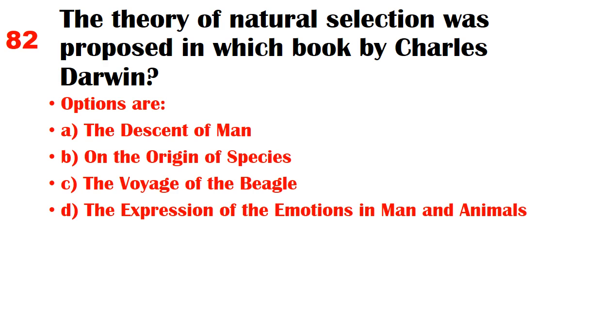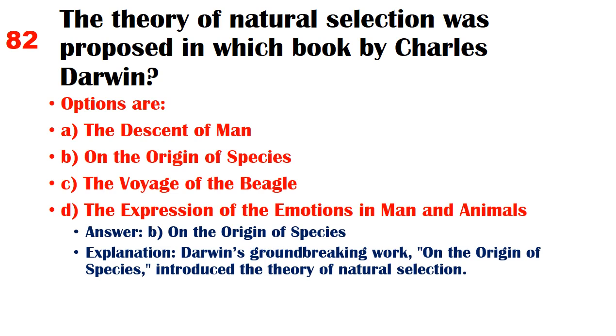The theory of natural selection was proposed in which book by Charles Darwin? Options are A. The Descent of Man, B. On the Origin of Species, C. The Voyage of the Beagle, D. The Expression of the Emotions in Man and Animals. Answer B. On the Origin of Species. Explanation: Darwin's groundbreaking work, On the Origin of Species, introduced the theory of natural selection.